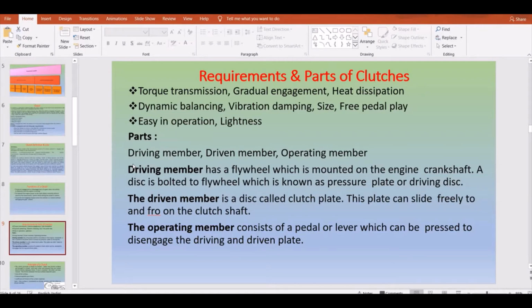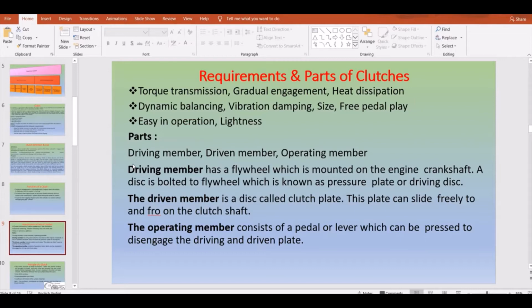Requirements will be like torque transmission should be smooth enough, and you should have gradual engagement, not sudden, not suddenly disconnecting. Heat dissipation should be low, and dynamic balancing should be good enough, and there should be no vibration. Damping should be smooth enough to transmit your power, with ease in operation, lightness, low cost, and simple operation. So these are the basic requirements you can list out for the clutch. If a 2 or 3 mark question is asked, you can list out all these requirements.